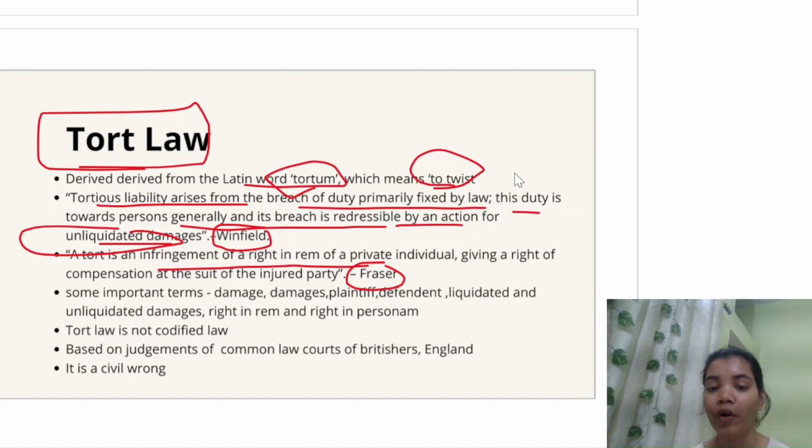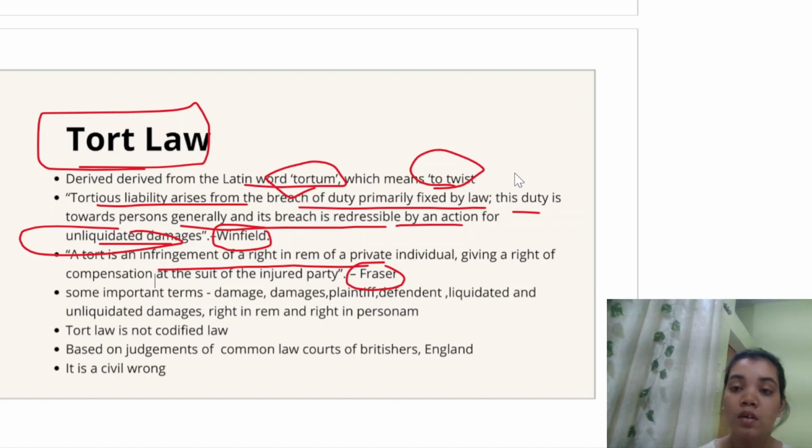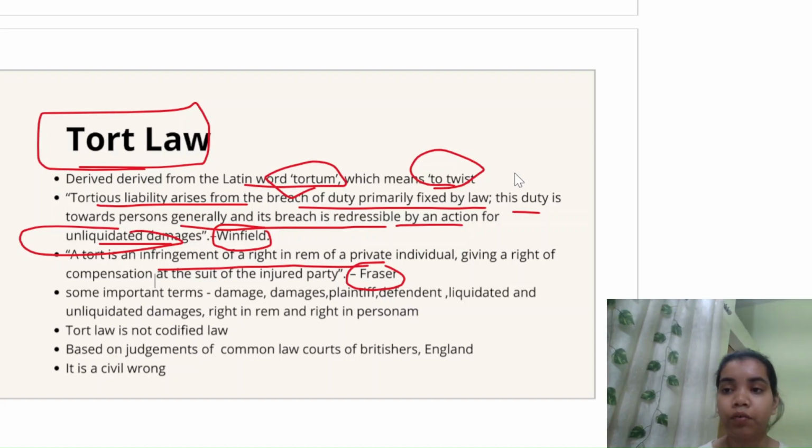Breach of duty means violation of a duty which the law has fixed for someone, like the example I told you of driving on a road. This duty is fixed by law on yourself, on you and on every person, to take care of the speed limit and other vehicles. So when you violate this duty, when you don't follow your duty, then there is a breach of duty.